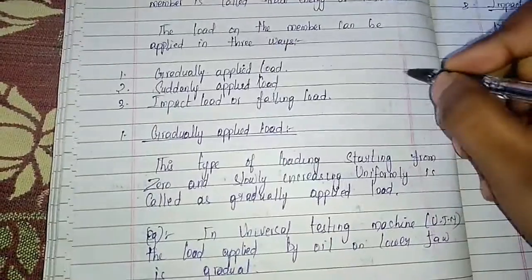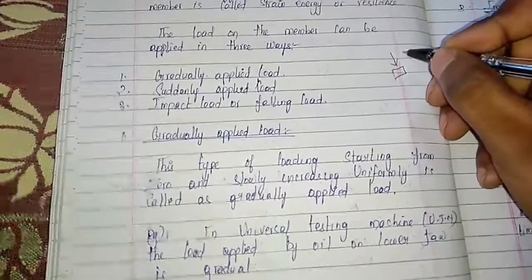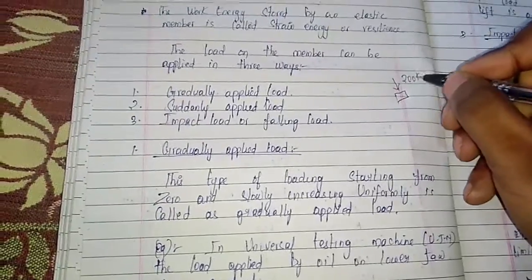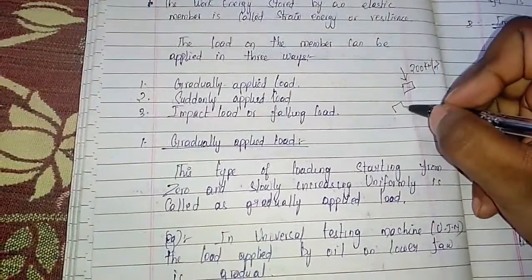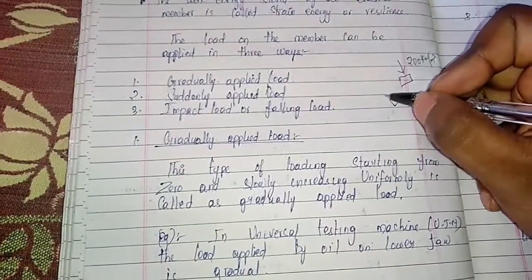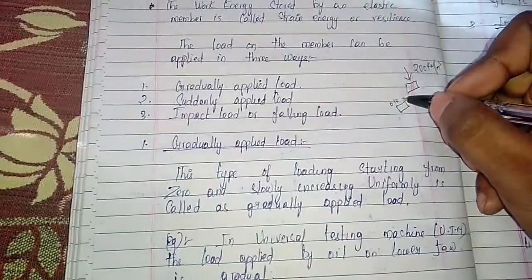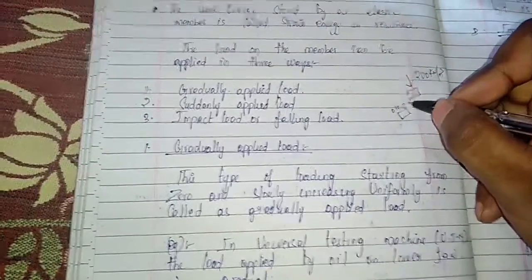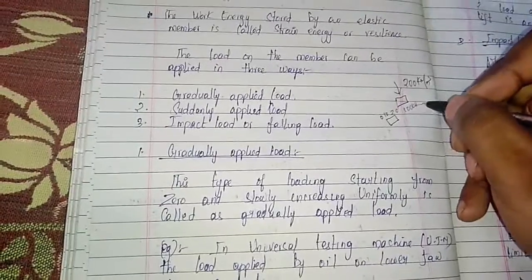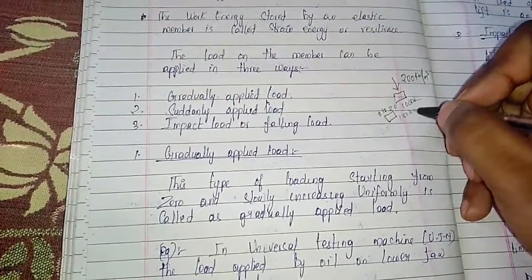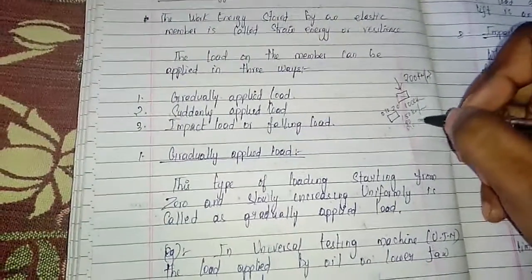See, for example, this is a material that has a tendency to break at a load of 200 kilonewton. I am applying load gradually, slowly: from 0 to 10, then 20 kilonewton, and likewise going, 100 kilonewton, then 150, then 180, 190, and 200.